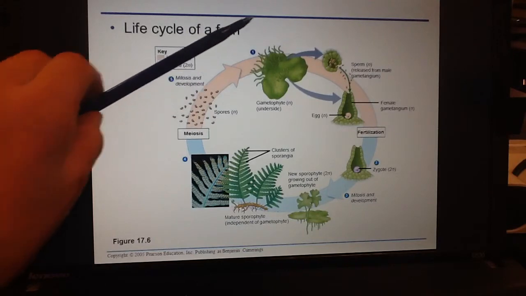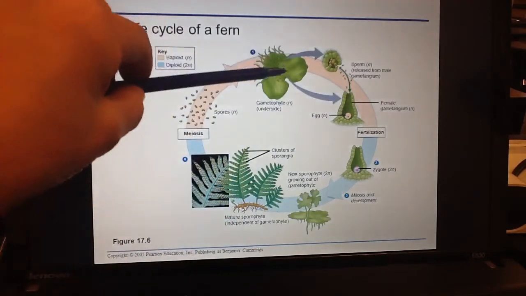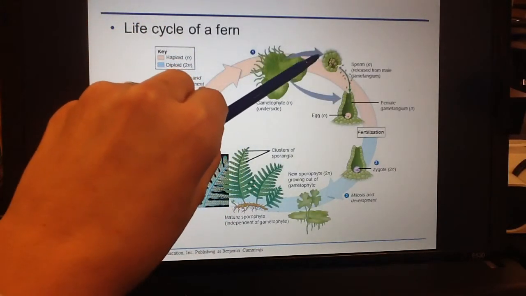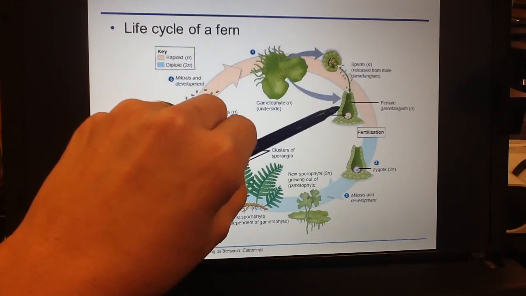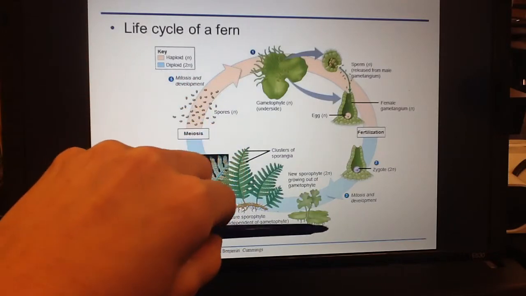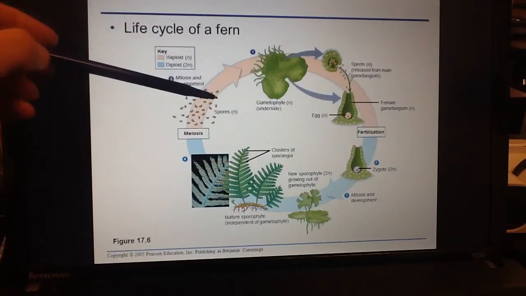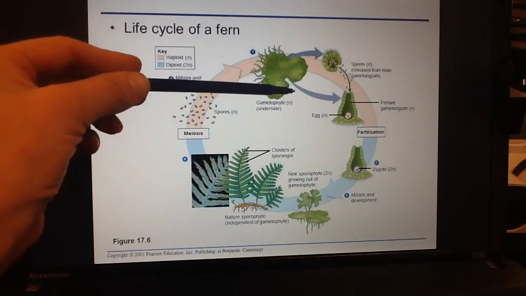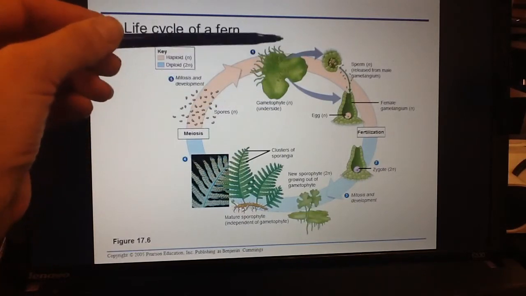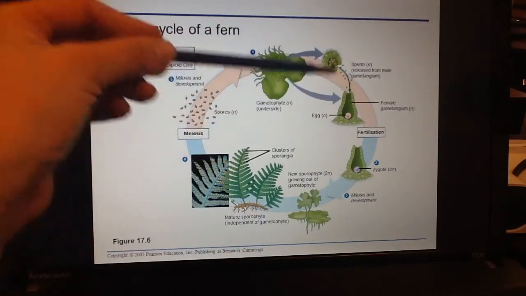Again, I'm starting with the sperm and egg. So here's our sperm, here's our egg. They were produced from the gametophyte. Sperm is going to swim to the egg. Fertilization occurs, we produce our zygote. The zygote then undergoes mitosis to create a full-sized sporophyte. The sporophyte now is going to undergo meiosis to make spores. The spores are going to go through mitosis to produce a full-size gametophyte. The gametophyte is going to produce by mitosis the sperm and egg, which will then fertilize.